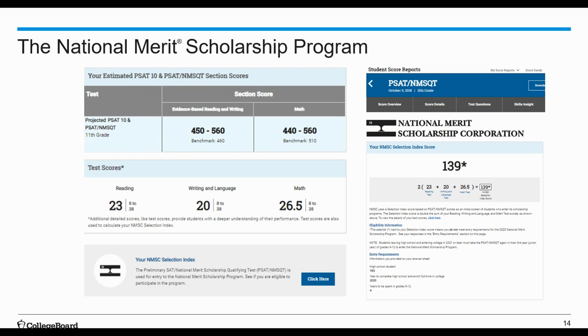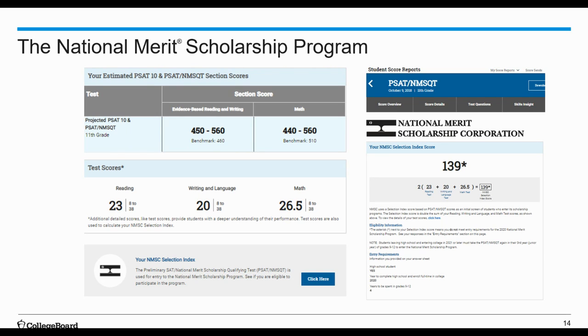If there is an asterisk next to the number, like you see in the example right here to the right, that means that the student is not eligible for competition during this test administration. Unfortunately, you can only take the PSAT and NMSQT one time.